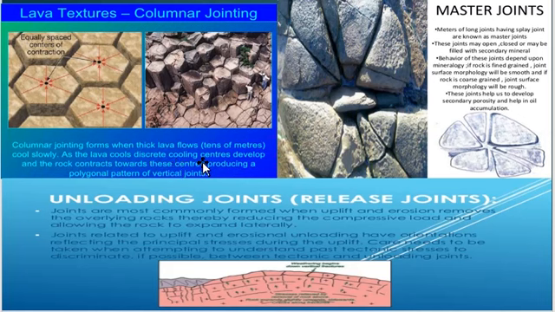As the lava cools, discrete cooling centers develop and the rock contracts towards the center, producing a polygonal pattern of vertical faults. In rhyolite and other volcanic igneous rocks, columnar joints commonly are very irregular and closely spaced.